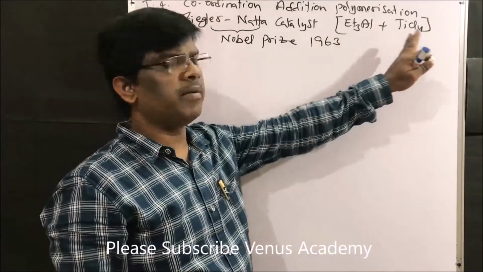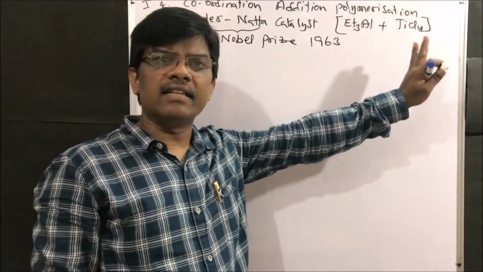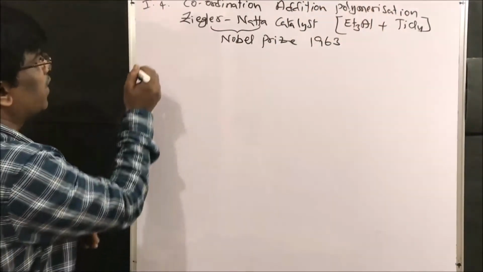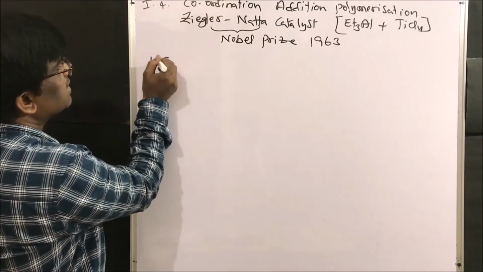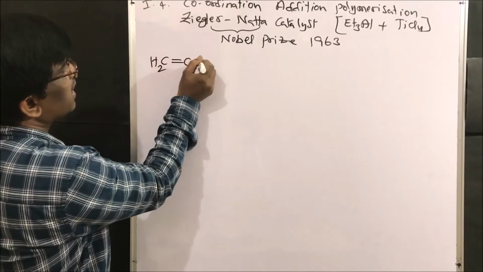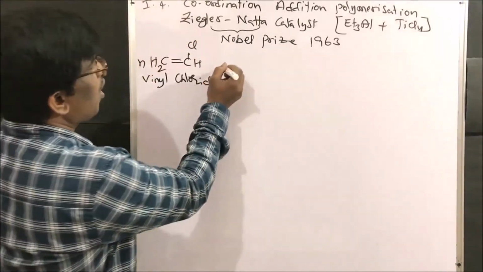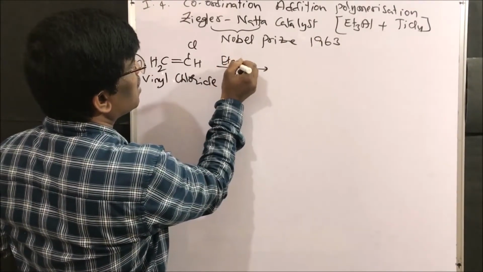So triethyl aluminum and titanium tetrachloride are the catalysts that form coordination addition polymers. For example, vinyl chloride. What is vinyl chloride? CH2=CH-Cl, vinyl chloride. Upon polymerization, what reagent are we going to use?